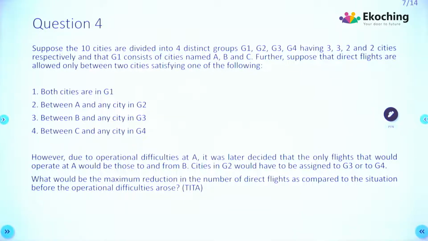The level of difficulty is moderate. I would want to give you about 4 minutes to solve this one. So take 4 minutes, pause the video, try to solve it on your own and resume after you are done.